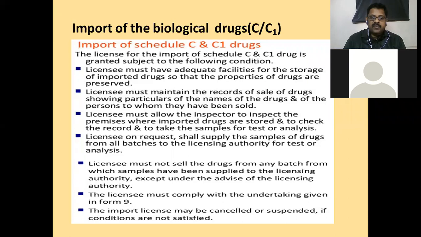The licensee must comply with the undertaking given in Form 9. Form 9 is under Schedule A of Drugs and Cosmetic Act. So undertaking will be taken in this, so they obey all the rules and regulations prescribed under this act while supplying to the Indian market. The import license may be cancelled or suspended if the conditions are not satisfied. So anytime it may be withdrawn from the original licensee. So that is about import of biological drugs C and C1.